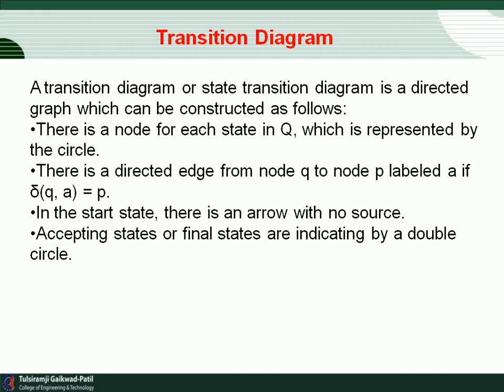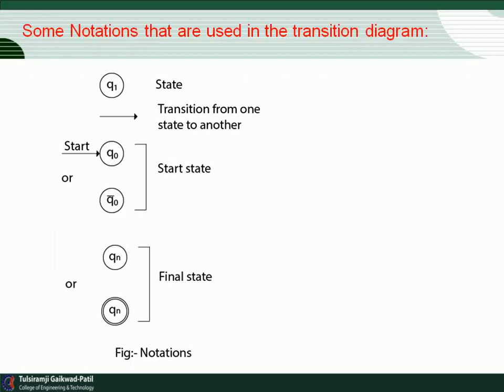There is a directed edge from node Q to node P labeled A if delta from state Q for the input A goes to the state P. For the start state, there is an arrow with no source. Accepting states or final states are indicated by a double circle. So these are some notations that are used in a transition diagram.